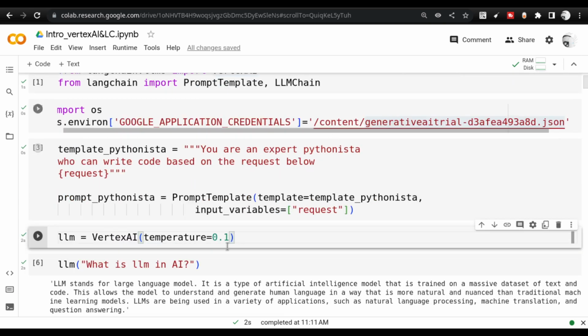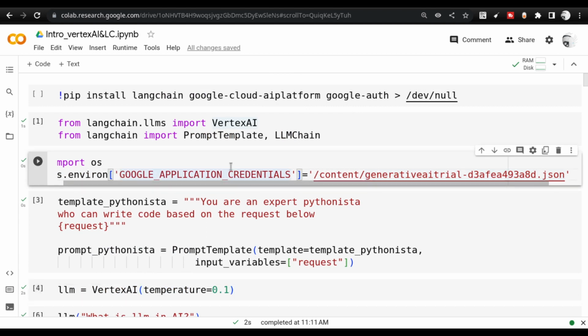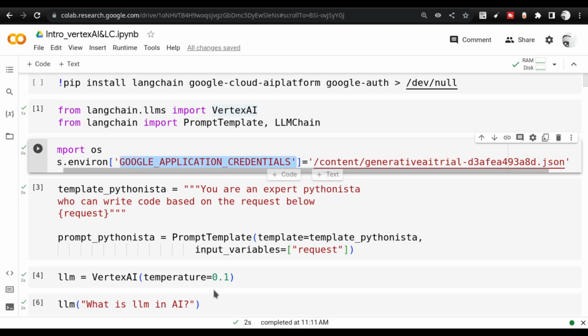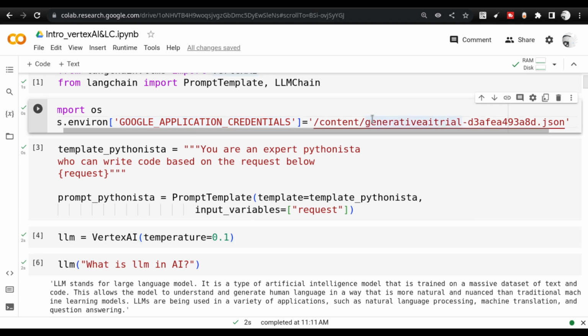Once I create this particular instance and once I execute it, this instance will call the Google Auth library, and the Google Auth library will look for this particular credential path, the Google application credentials path. If this is not set, then this particular cell will error out. So ensure that your proper environment variable has been set and the path has been provided. Now I have actually given you the basic setup, what you need to do.